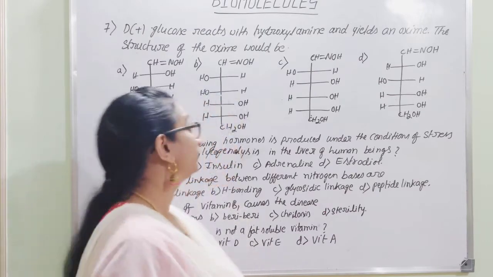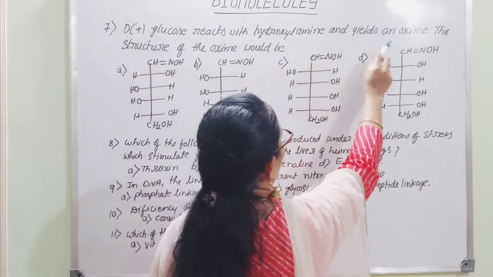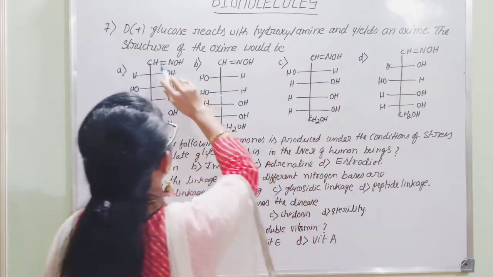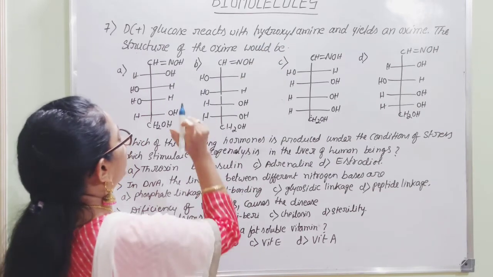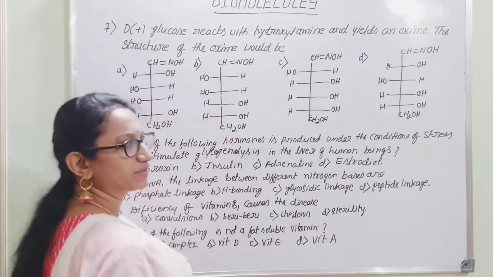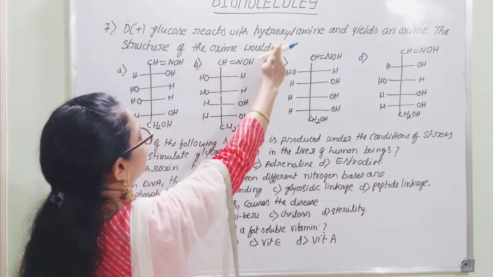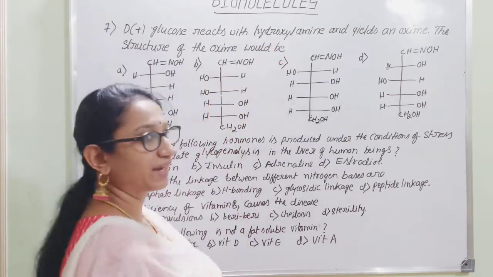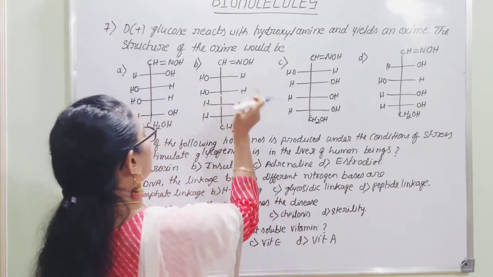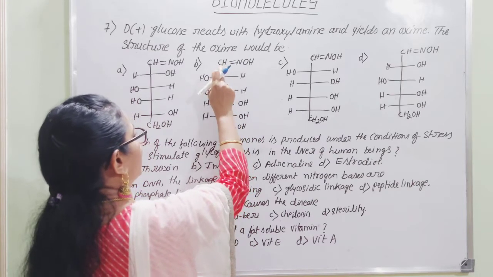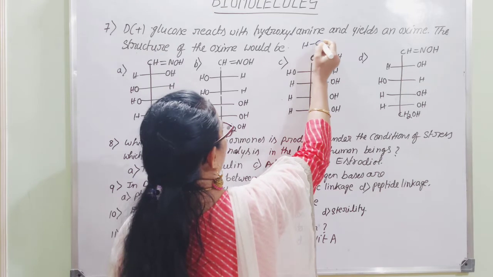The next question. D plus glucose reacts with hydroxylamine and yields an oxime. The structure of the oxime would be, as you can consider, that the oxime will be containing CH double bond NOH, that is considered as oxime. When glucose is made to react with hydroxylamine, that is NH2OH, as you can consider in the open chain structure of glucose, very first there will be a terminal CHO group. So that is CH double bond O.